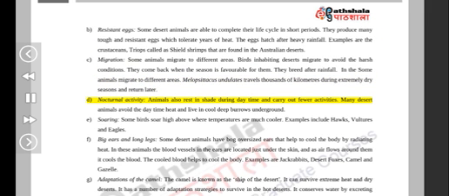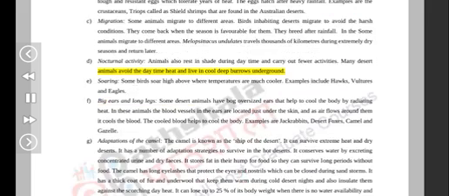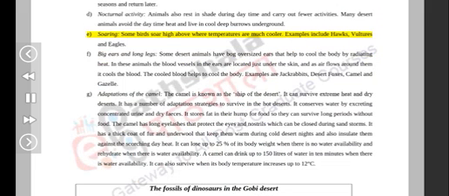D. Nocturnal activity. Animals also rest in shade during daytime and carry out fewer activities. Many desert animals avoid the daytime heat and live in cool, deep burrows underground. E. Soaring. Some birds soar high above where temperatures are much cooler. Examples include hawks, vultures, and eagles.